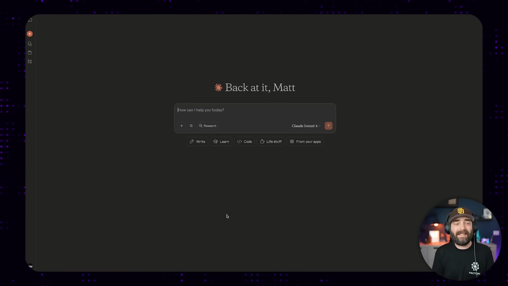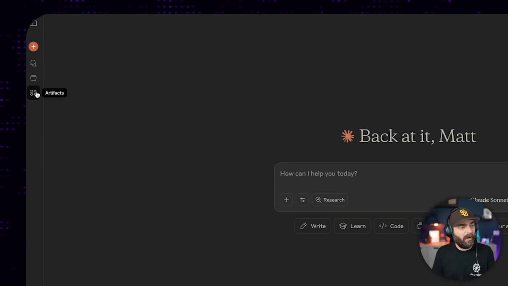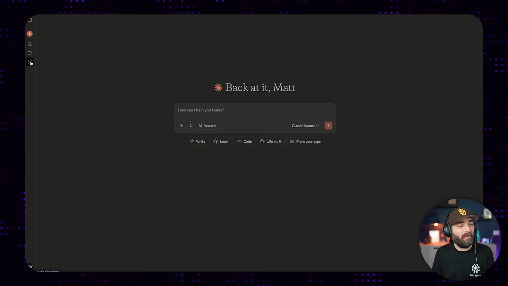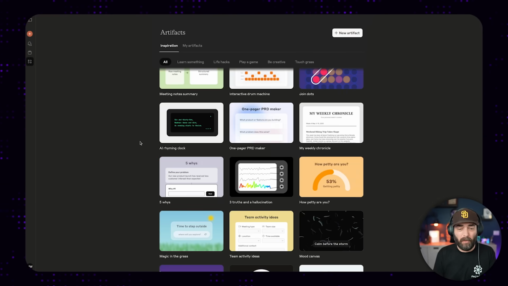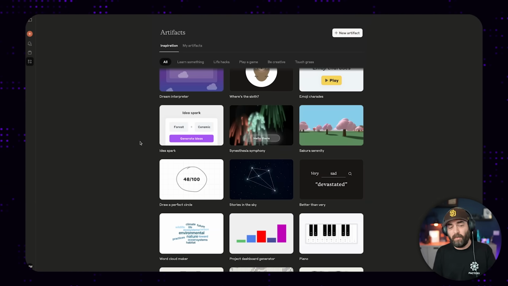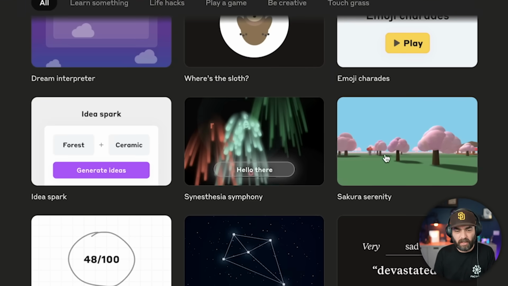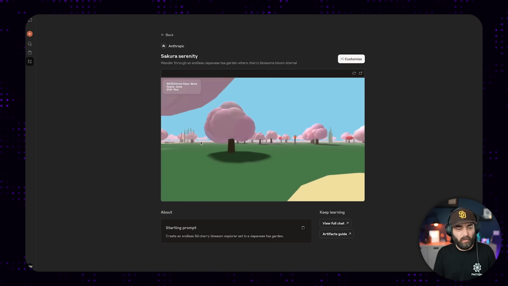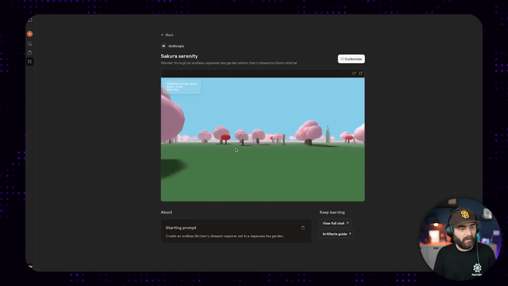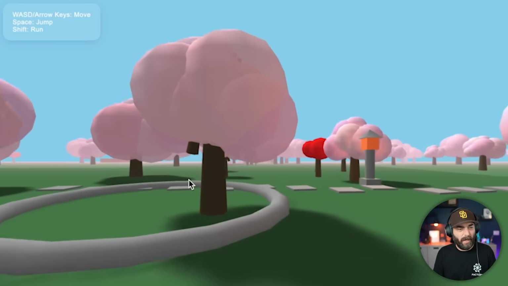If I head over to Claude.ai, over in the left sidebar, you can see there's a menu item for artifacts. If I click into artifacts, you can actually see other apps that other people have built and mess with those apps. For example, Sakura Serenity. Let's just click into this and you can see that I can use this little game that somebody created here. All it lets me do is move around and jump. But after this was built, it was able to be shared and now I can use it directly within Claude's platform. So let's build our own bot real quick.